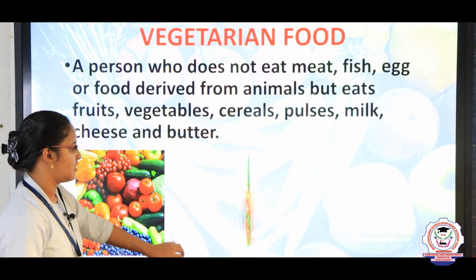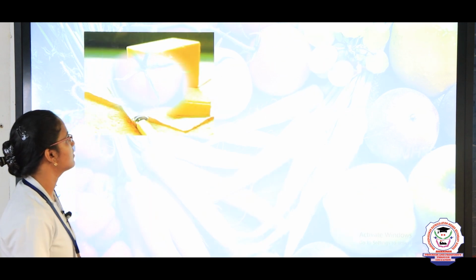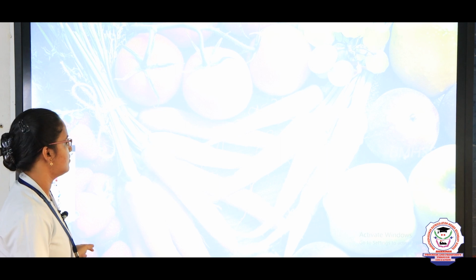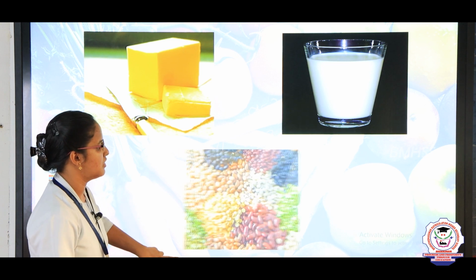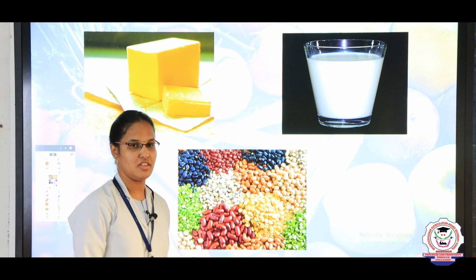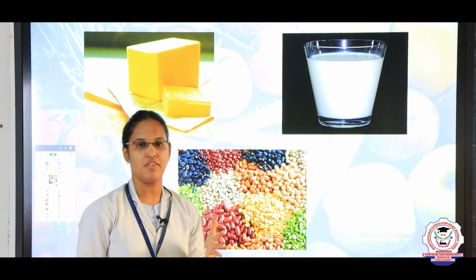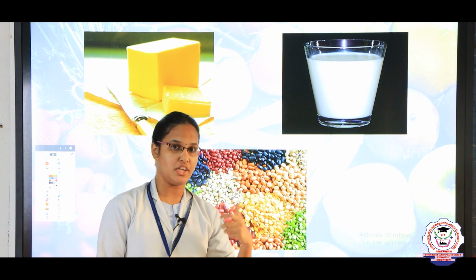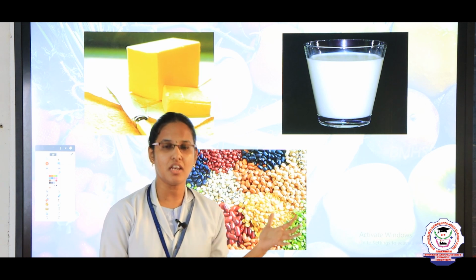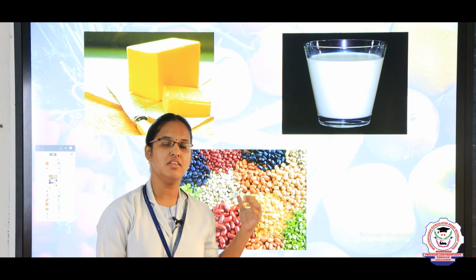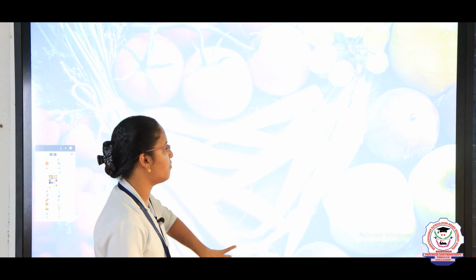Fruits, vegetables, cheese, butter, milk, pulses and cereals. Okay, these are all examples of vegetarian foods. Okay children, all these vegetarian foods are rich in nutrients, as I told in the last session. Nutrients means what? Utachattukal. All these food items are rich in nutrients, so we have to take all these food items in our day-to-day life.